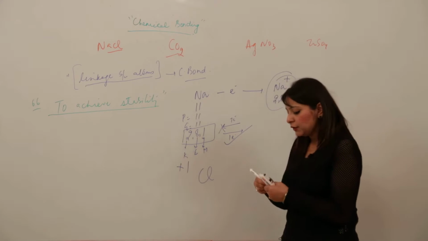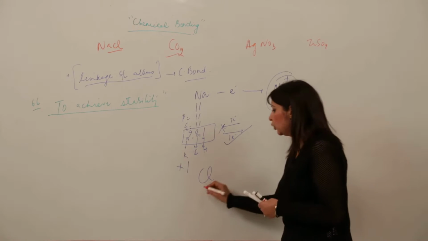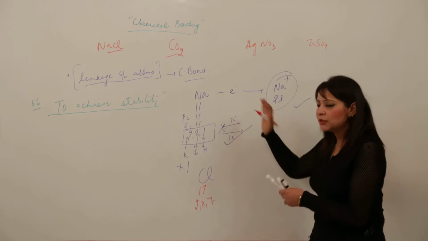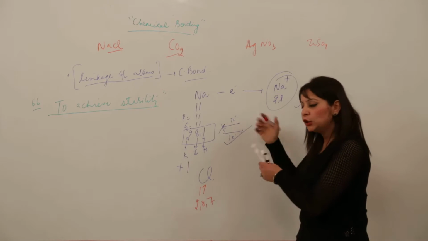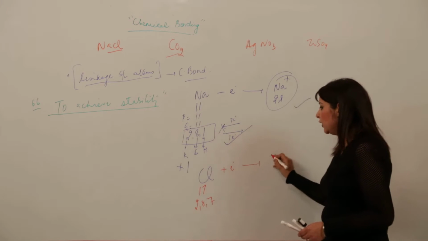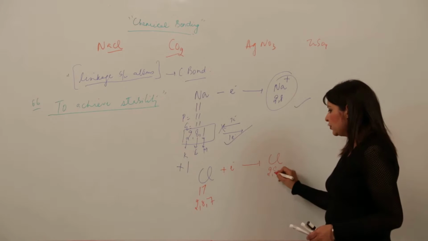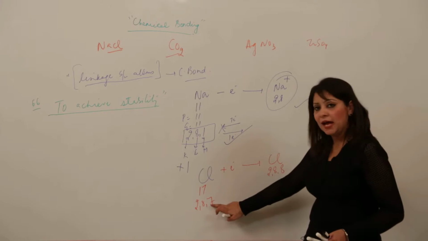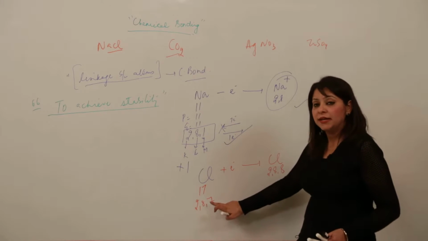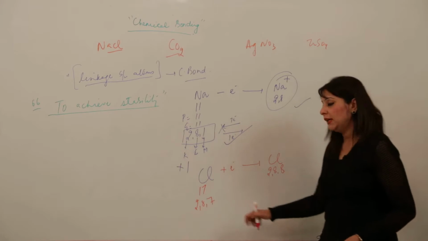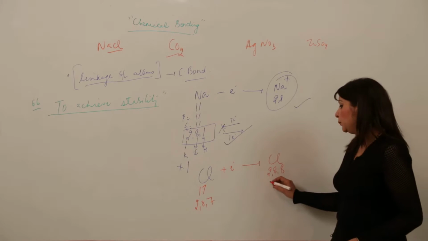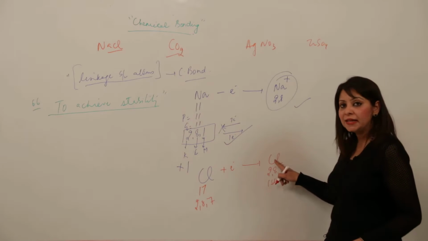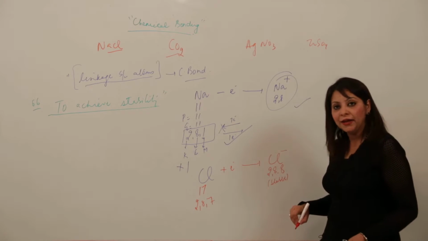See, for the case of chlorine, what happens? The atomic number is 17, configuration 2, 8, 7. It will gain the electron which sodium has lost, and after gaining, the configuration becomes 2, 8, 8. Earlier it was not stable. The third shell didn't have 8 electrons. It was deficient in 1 electron. But after taking it, it becomes 2, 8, 8. That means now it is stable. But again, it will no longer remain an atom. It will become an ion, a negatively charged ion.